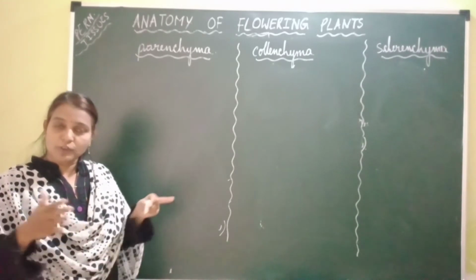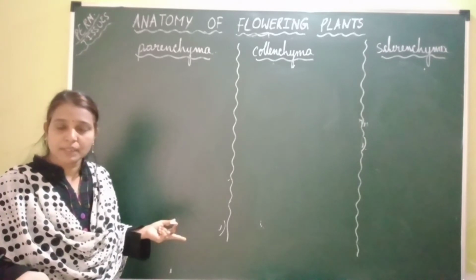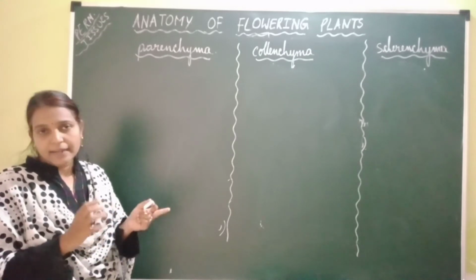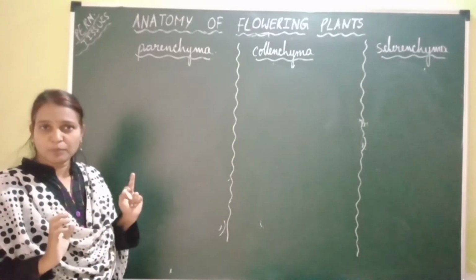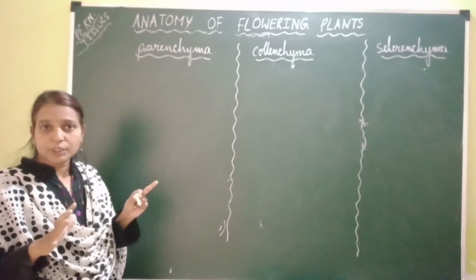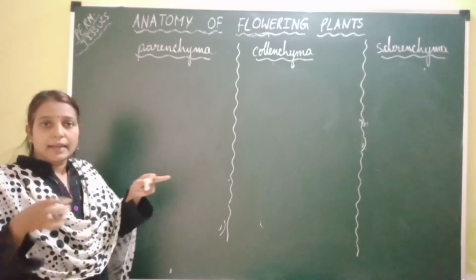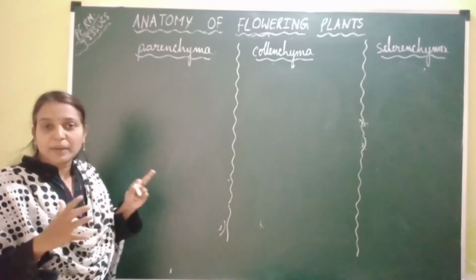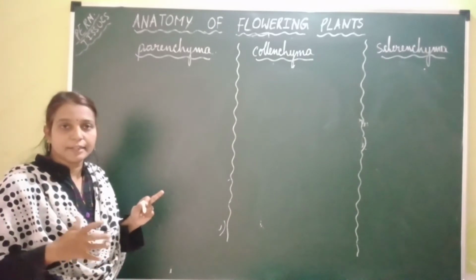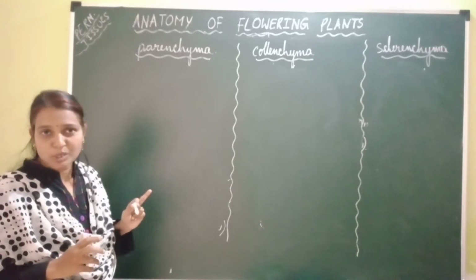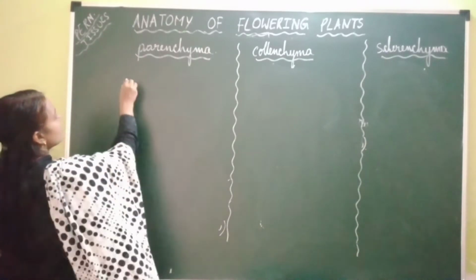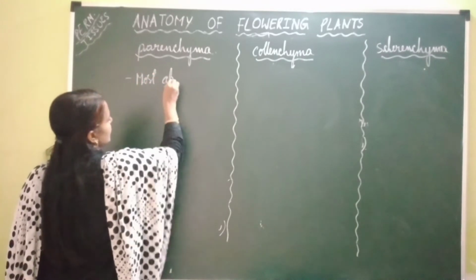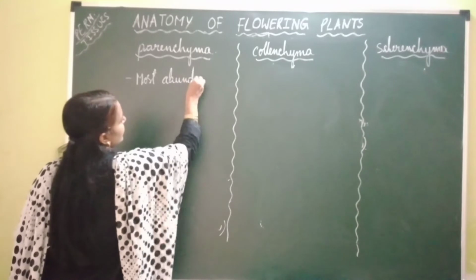It is present towards the peripheral side in the form of epidermis, median in position in the form of cortex, and at the center in the form of pith. Hence parenchymatous tissue is the most abundant tissue of plant organs, and it is also called fundamental tissue.